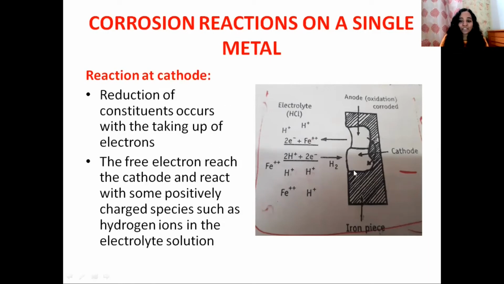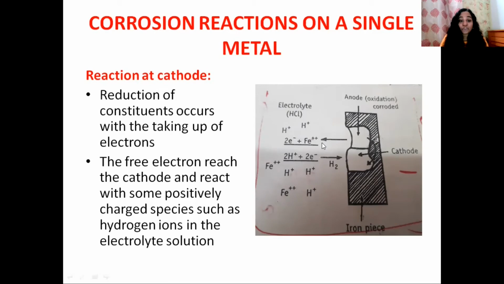And this is the cathodic area, and here reduction will occur. Reduction of constituents occurs with the taking up of electrons. These electrons reach the cathodic area and react with hydrogen ions present in the electrolyte solution, leading to the formation of hydrogen gas.